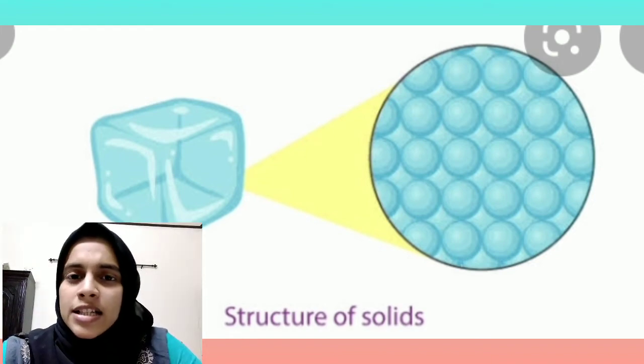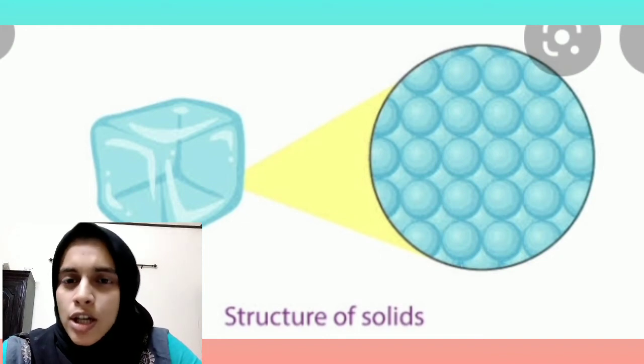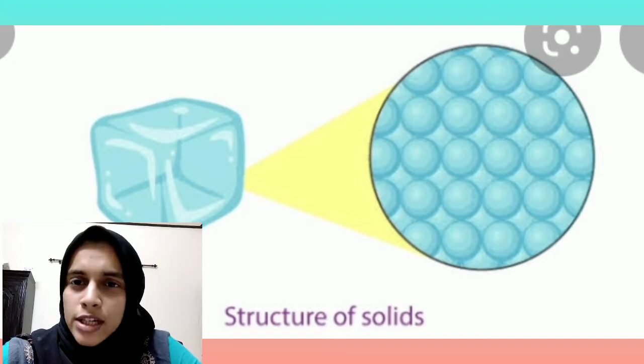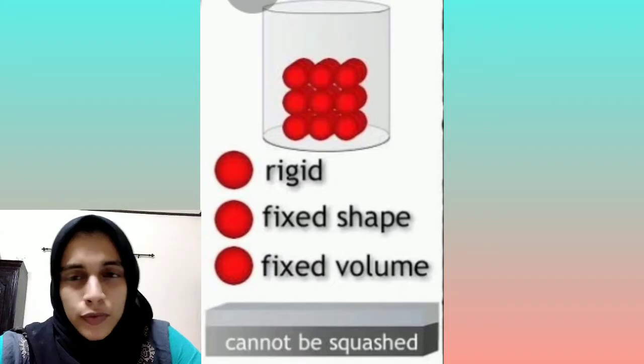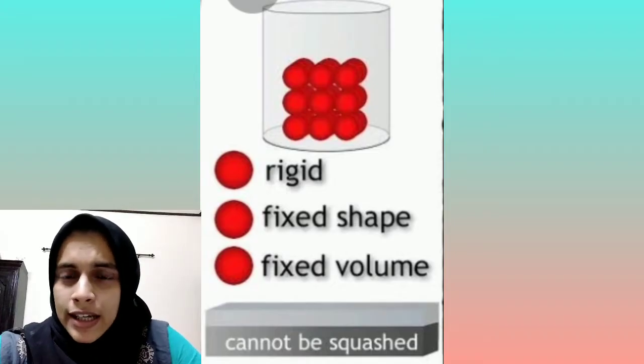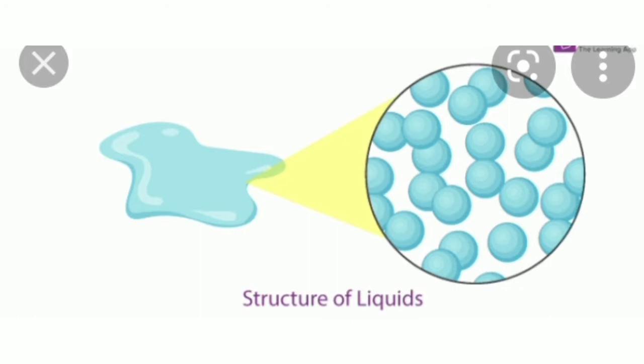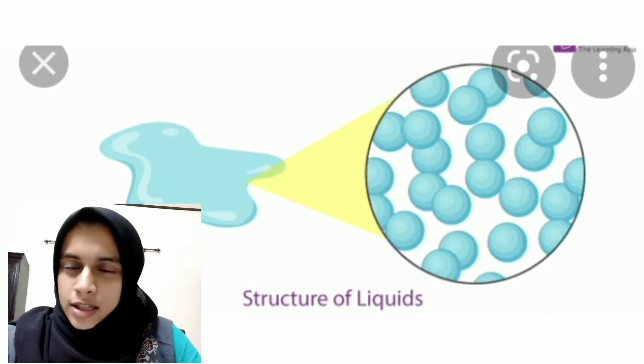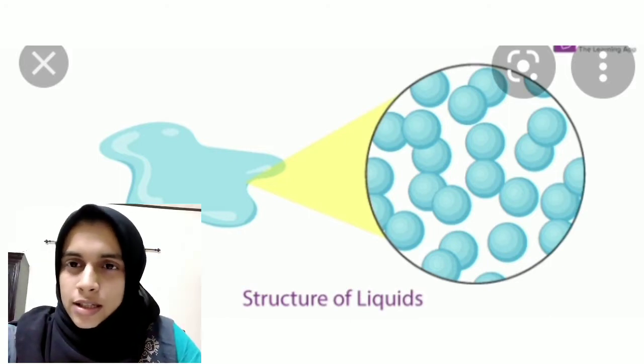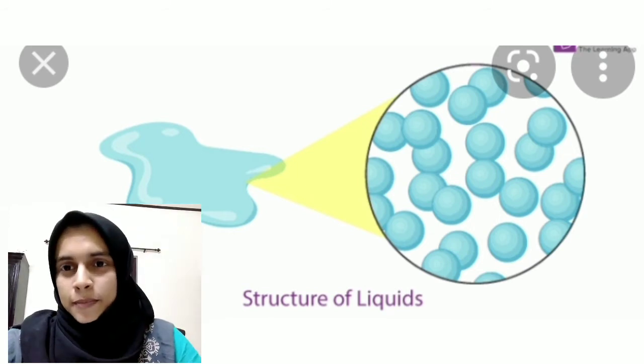Okay, that is the reason the solids have definite volume and definite shape. If the molecules are moving here and there, it won't have definite shape. Now we can discuss the next state, that is liquid state.